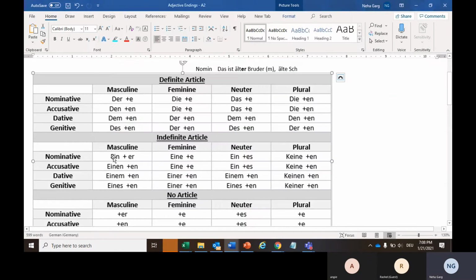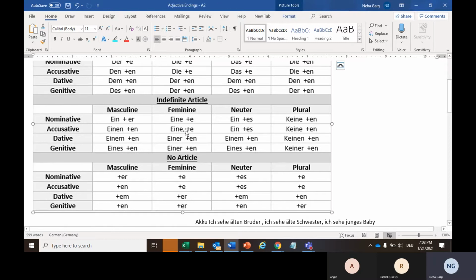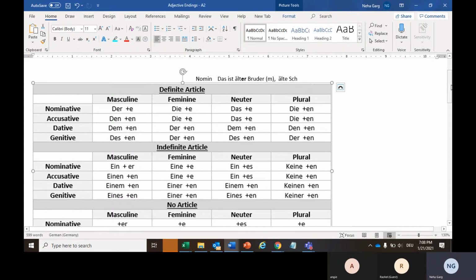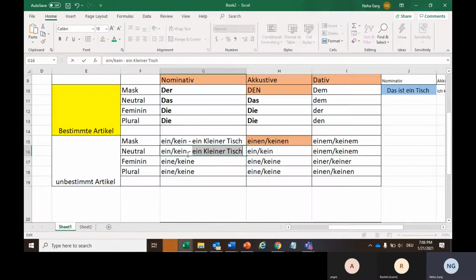Similarly, for neutral, I will add ein plus an extra es, because this ein again is not telling us whether the noun is masculine, neutral or feminine. So in order to declare the gender of that particular thing, we have to add this ending, extra es. Wie zum Beispiel, for neutral I will write ein kleines Baby, because for neutral we use das. So this extra er and this es are basically coming from der and das.